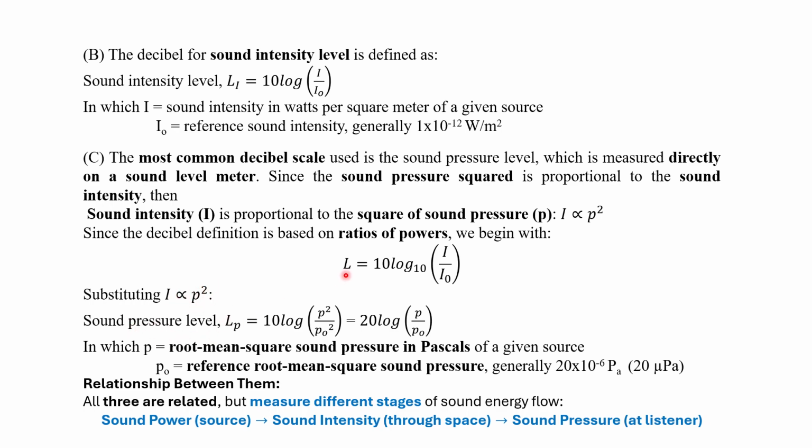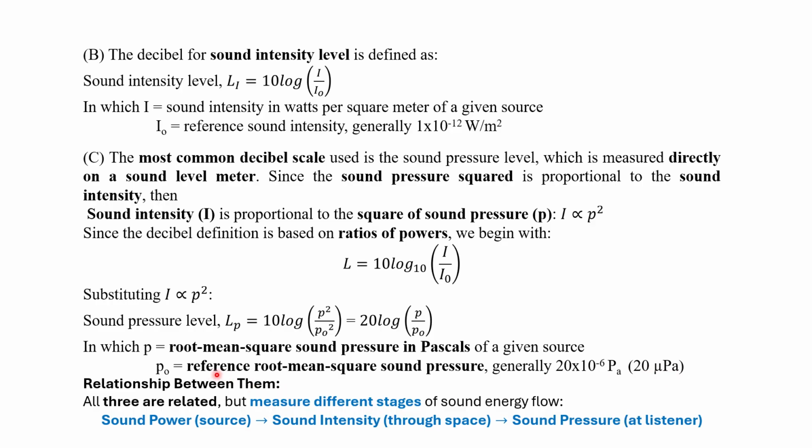So the sound pressure level Lp is 10 log P square by P0 square, which becomes 20 log P by P0. P is the root mean square sound pressure in pascals of a given source, and P0 is the reference root mean square sound pressure. Generally, we take the standard value 20 into 10 power minus 6 pascals, which is also equal to 20 micropascals.